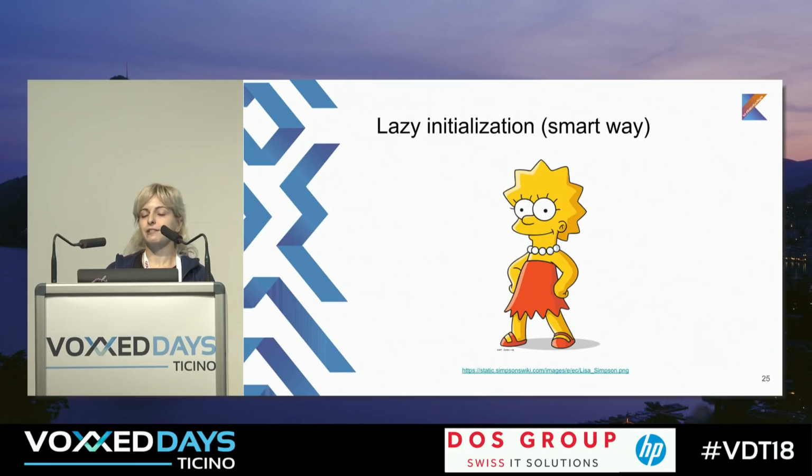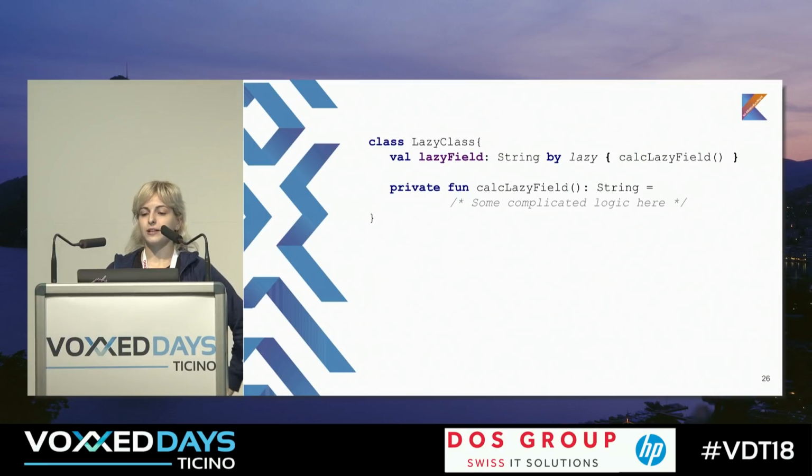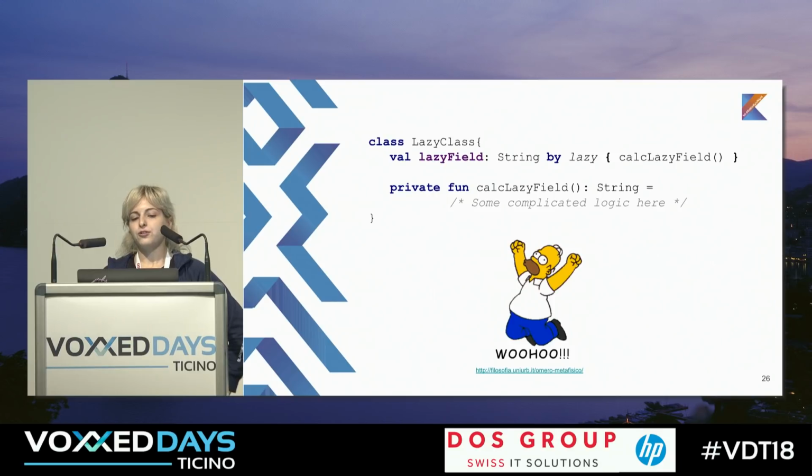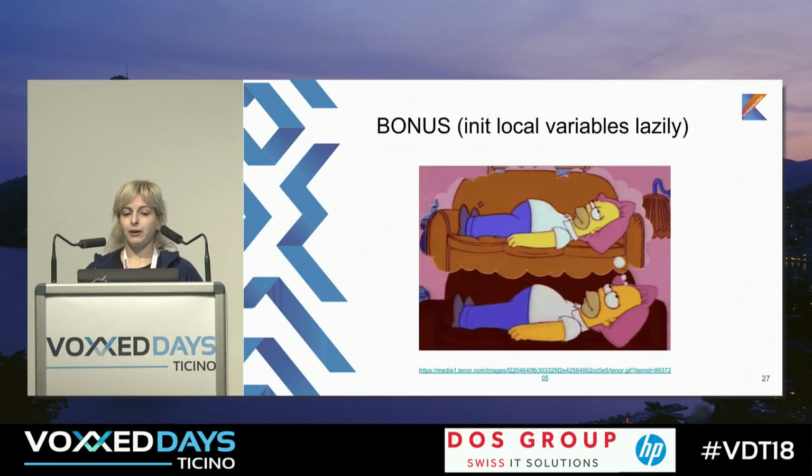But there is a solution for this. In Kotlin, the guys who developed the language already thought about it, and they created their own lazy delegate. So you just use lazy, and that's all. If you want the lazy field to be initialized lazily, you just use lazy. And out of the box, you get thread safety, because this lazy function is thread safe. But you also can make it not thread safe if you need it. So that's all about laziness.